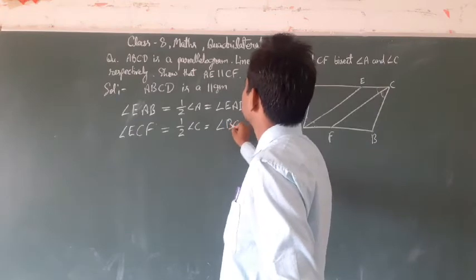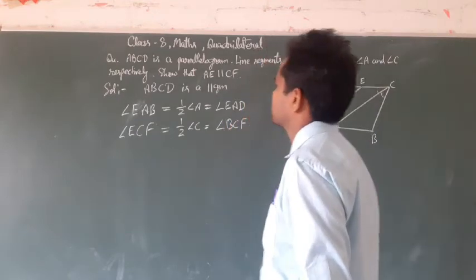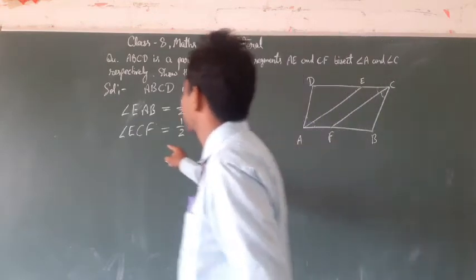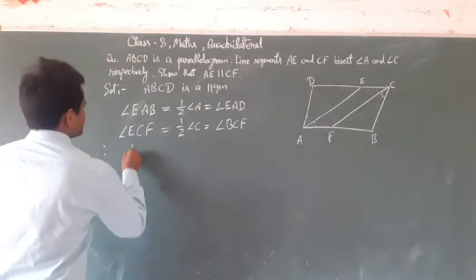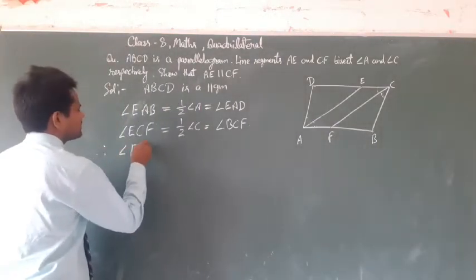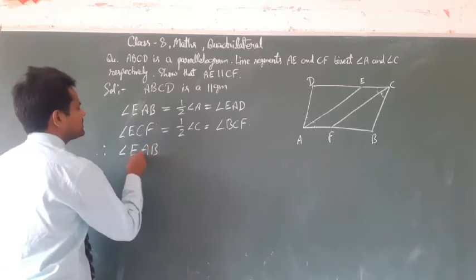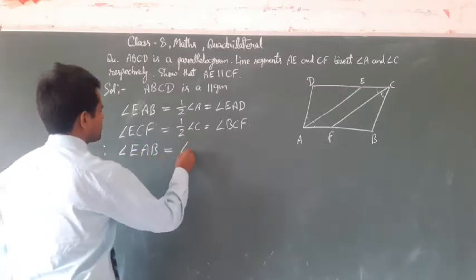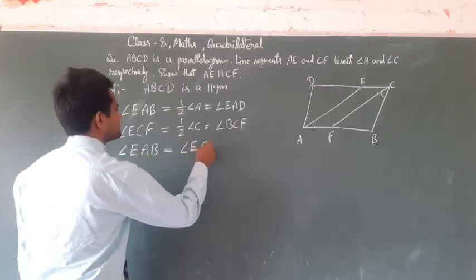So clearly angle EAB is equal to angle ECF.